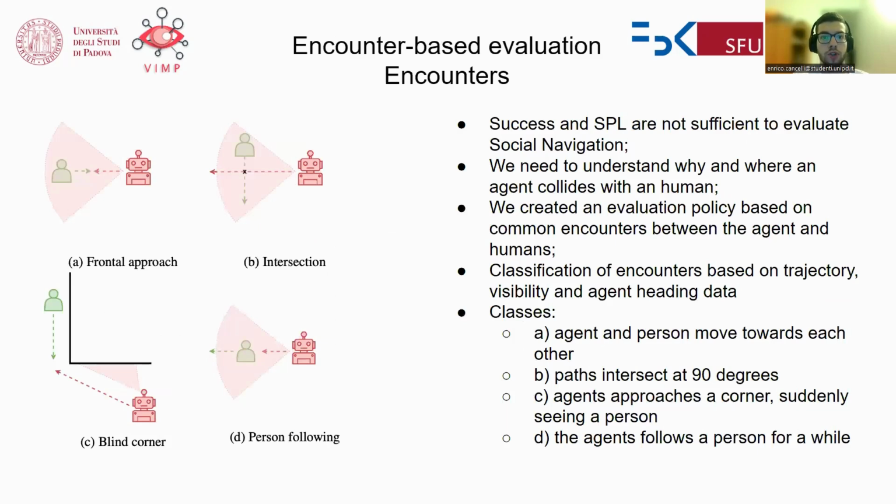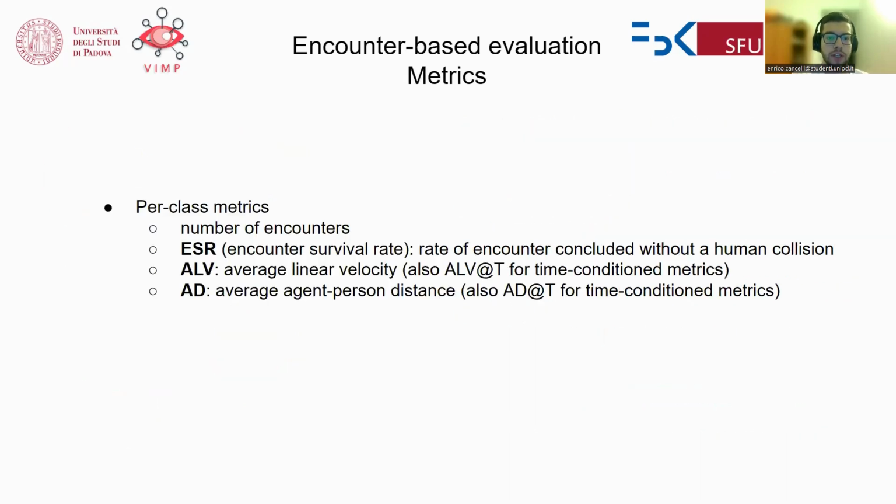Furthermore, we also proposed an encounter-based evaluation procedure that evaluates the behavior of our agent in 4 different types of situation that we deemed interesting. For each one of these classes, we devised 4 metrics, namely number of encounters, encounter survival rate, average linear velocity, and average agent-person distance.